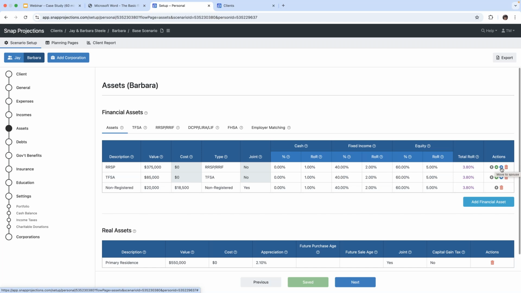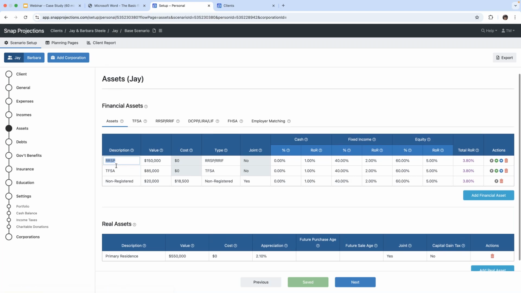And then the blue icon with the right arrow button is to move the asset to the spouse. So perhaps you entered it in error and it actually belongs to the spouse. We can move it over that way. Okay, so moving on to Jay's asset page now.